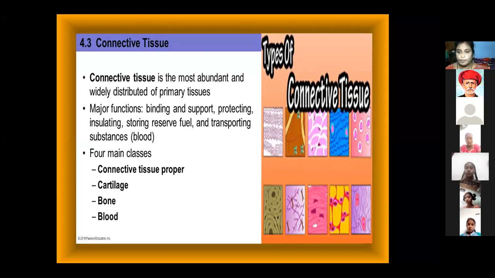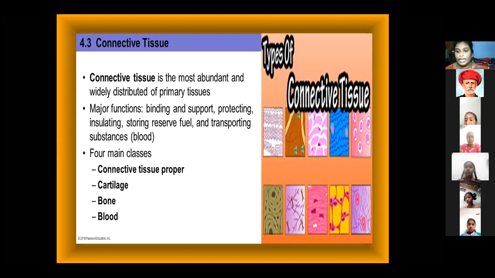It helps in binding and supporting, protecting, insulating, storing reserve fuel, and transporting substances in food or blood.